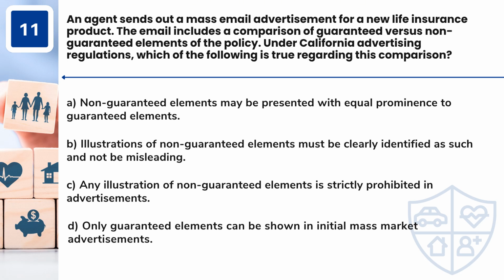Question 11. An agent sends out a mass email advertisement for a new life insurance product. The email includes a comparison of guaranteed versus non-guaranteed elements of the policy. Under California advertising regulations, which of the following is true regarding this comparison? A. Non-guaranteed elements may be presented with equal prominence to guaranteed elements. B. Illustrations of non-guaranteed elements must be clearly identified as such and not be misleading. C. Any illustration of non-guaranteed elements is strictly prohibited in advertisements. D. Only guaranteed elements can be shown in initial mass market advertisements.